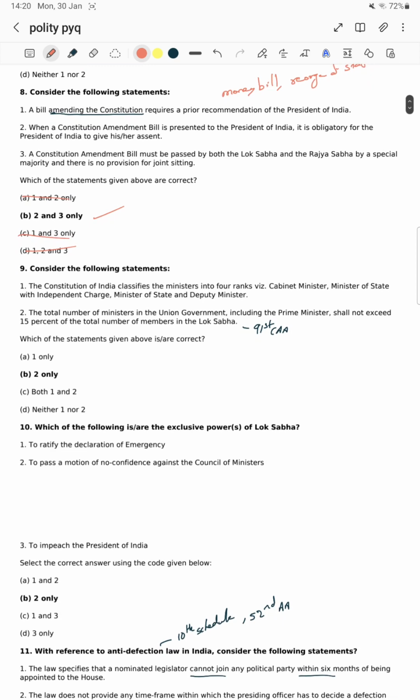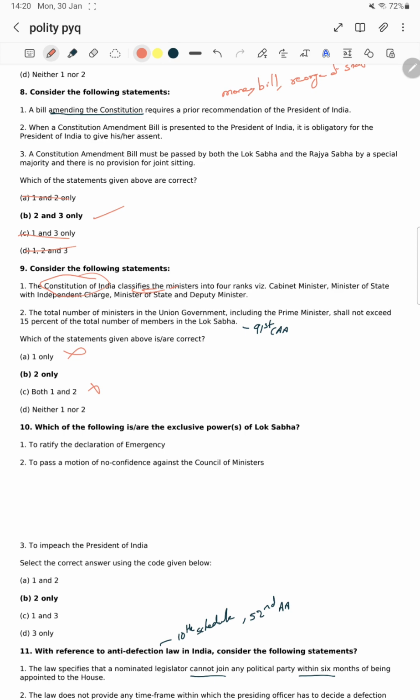Okay, next question. Consider the following statements. Which of the statements given above are correct? The Constitution of India classifies the ministers into 4 ranks. Does the Constitution of India classify ministers? No sir, the constitution didn't classify like this. Okay, absolutely statement one is wrong. Next one.